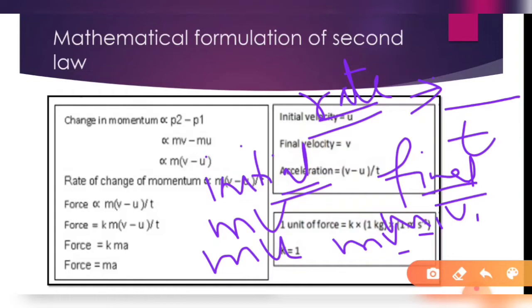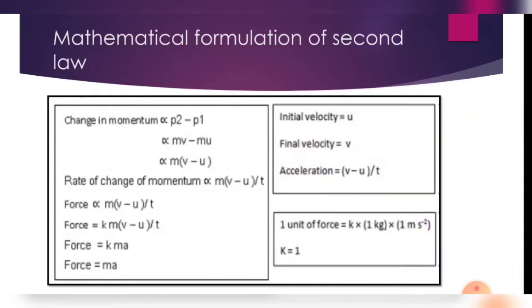So the change of momentum will be the final momentum minus the initial momentum, that is p2 minus p1.